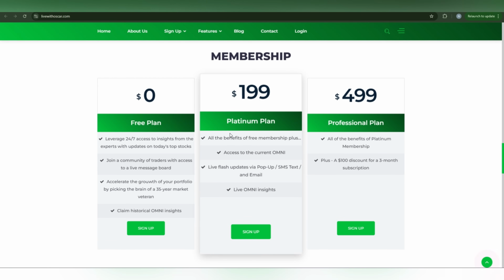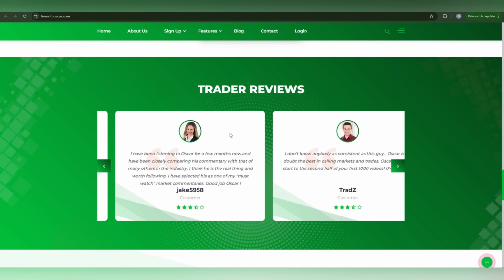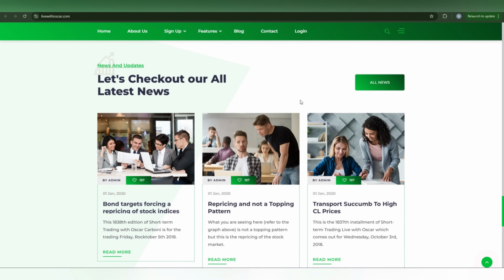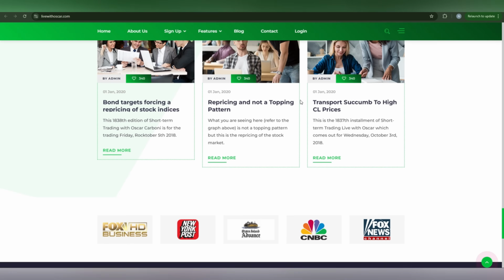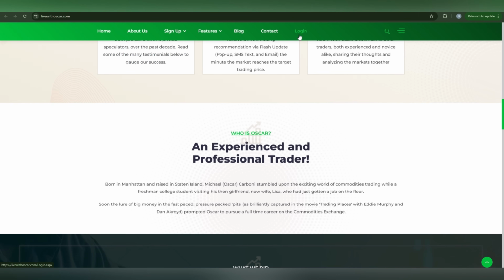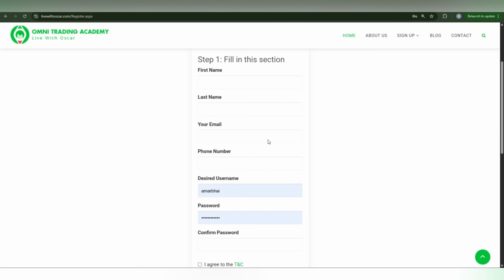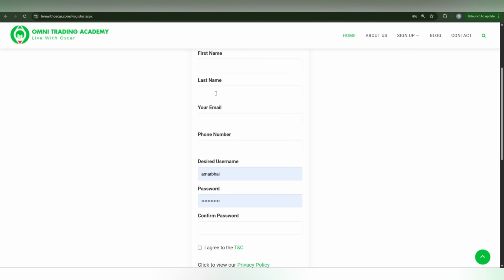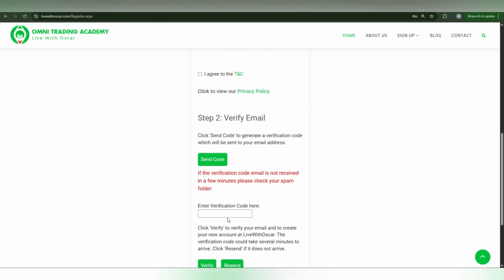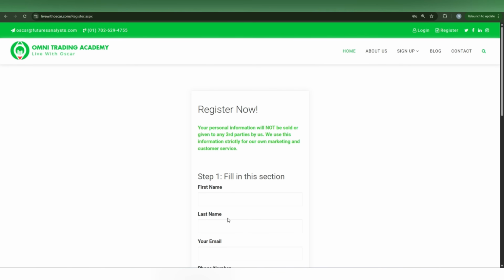Now you can open your membership to live with Oscar, and here are trader reviews, such details you can easily check out here, along with some news articles and big brand partners. So if you want to create your account, you can easily log in on Live with Oscar. You can create your account using your first name, last name, email, phone number, and desired username and password. In this way you can also verify your email, and in this way you can log into your dashboard.